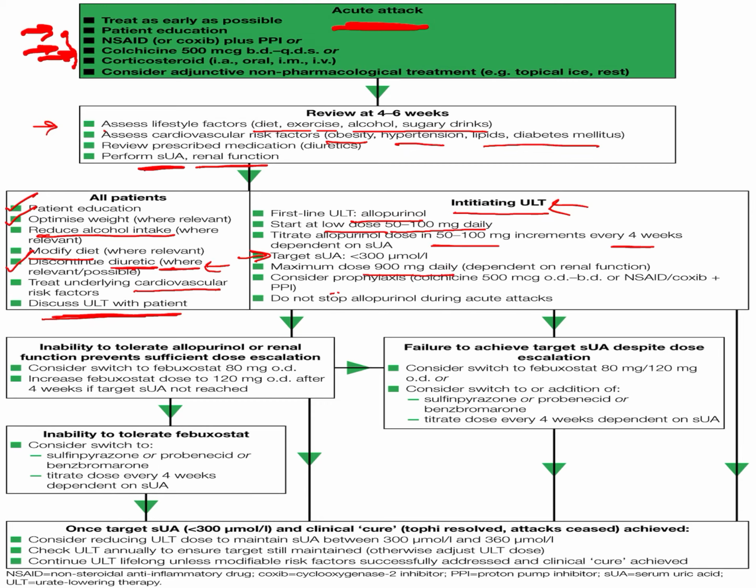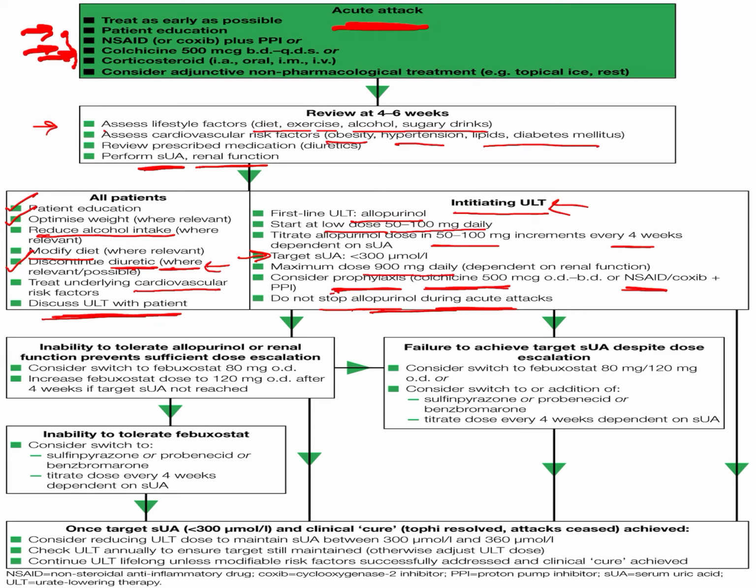Also we know that we need to give a prophylaxis for the acute attack, which can be a NSAID or it can be a colchicine. And we know that if we have already started the allopurinol and the patient experiences an acute attack, we will not go for the stoppage of the allopurinol.